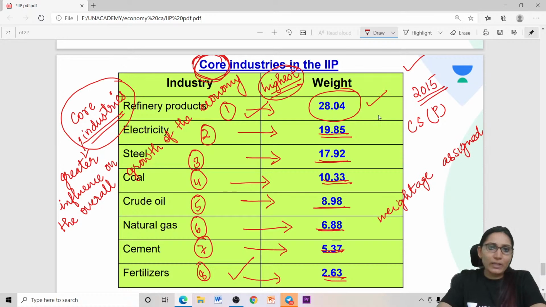So highest weightage is for refinery products and the lowest is for the fertilizers. Please do have a look at it, and as I said, please do revise it before your examination because this can keep changing. It depends on the time and on how the industries perform during that time. So please do have a check on this.